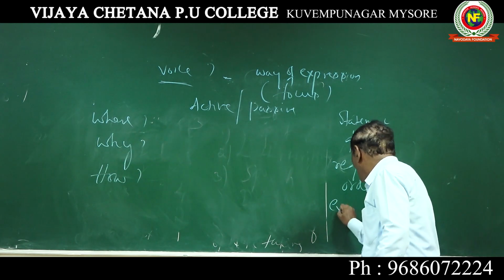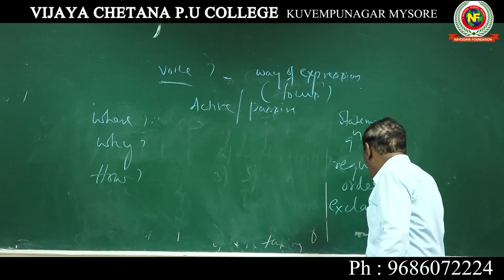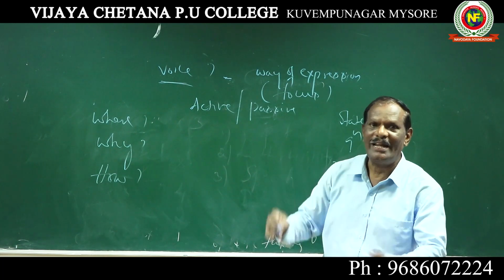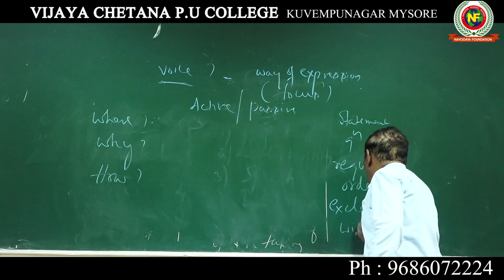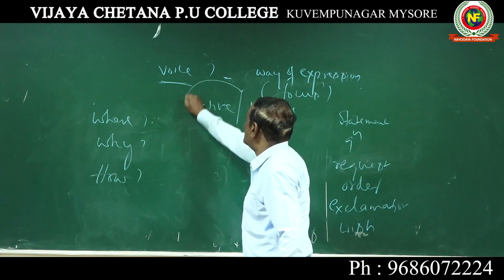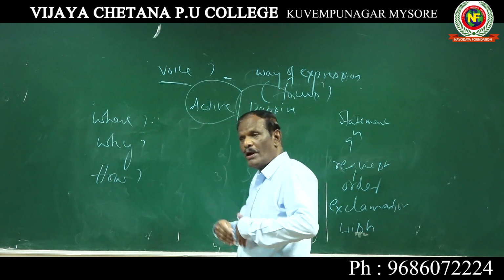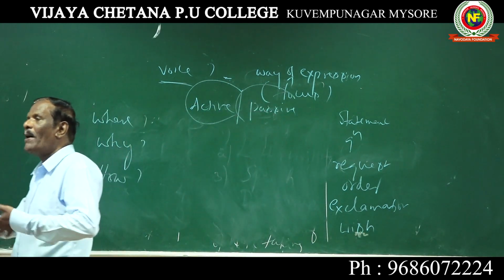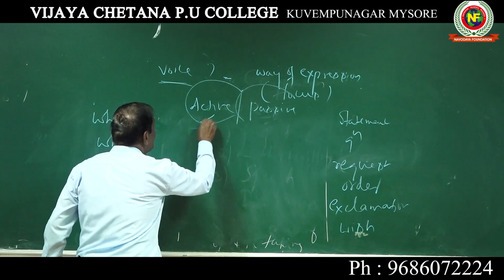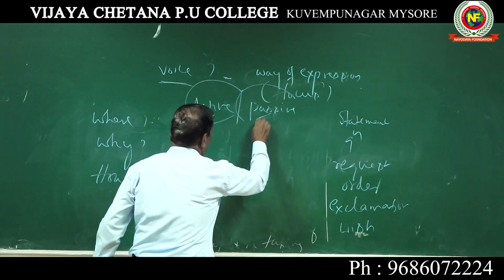Sometimes it could be an exclamation, sometimes a persuasion, a wish, like this. A variety of expressions we use. So also we use active expressions and passive expressions. Now let me clarify what is this active expression and passive expression.